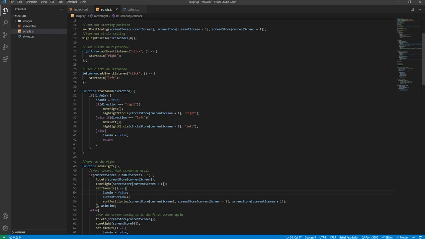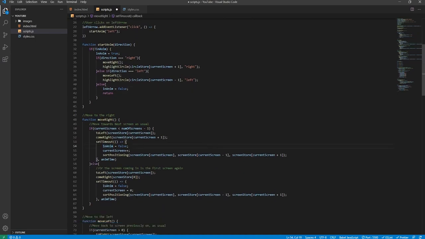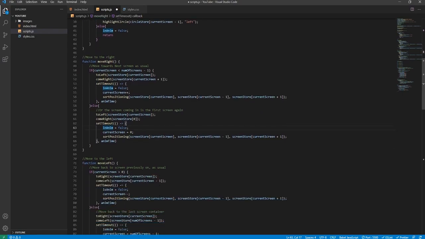Okay, before I go any further actually, there's a critical error which I need to get sorted out. So this boolean here, I actually spelled it wrong. I said is anim, but it should be in anim. So in all the places where I spelled it wrong, you might have this error as well. We'll just need to change that so it's accurate, because otherwise this will completely mess everything up.